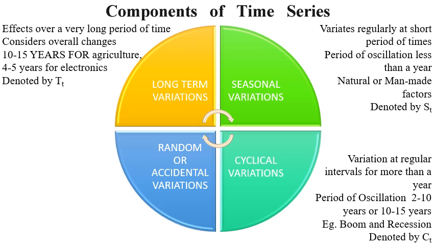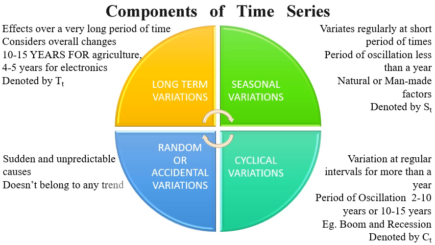Next are random or accidental variations. Random or accidental variations are sudden and unpredictable. We don't know when they might happen, how they happen, for how many years they will keep on happening, or after how many years they will happen. Random variations don't belong to any trend. They are totally unpredictable. They have no time intervals.